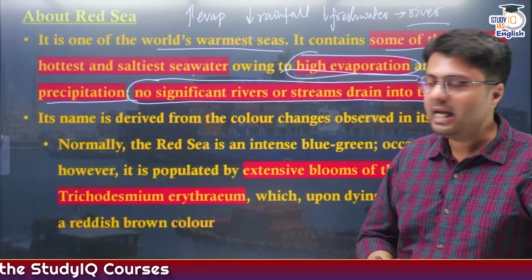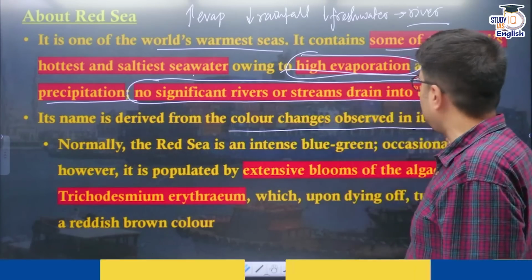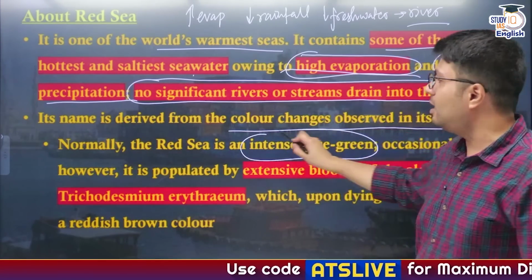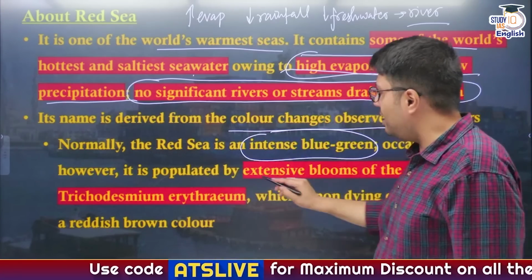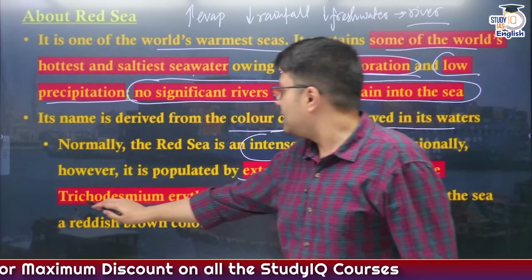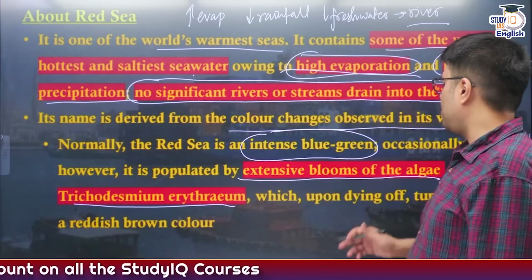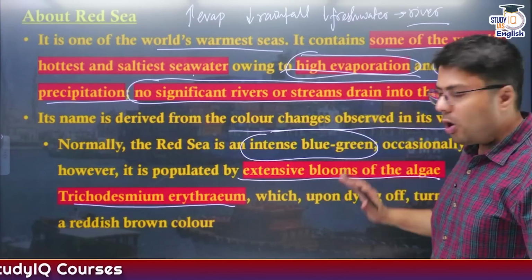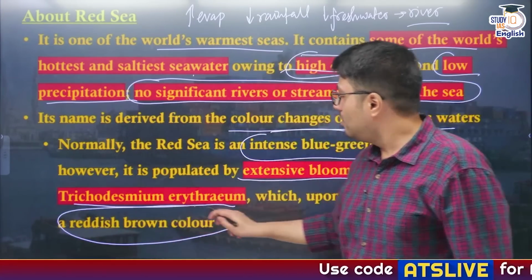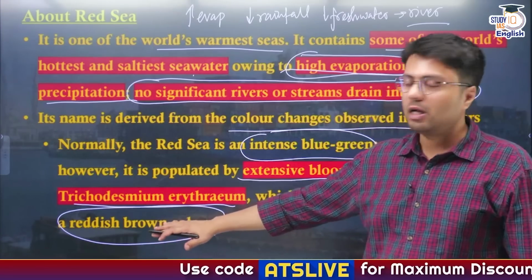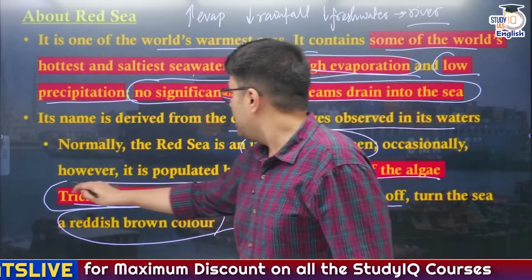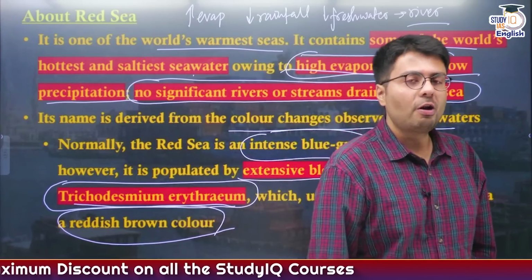Now the name of Red Sea is derived from the color changes that are observed in the waters of Red Sea. Normally the Red Sea is of intense blue-green color, and occasionally Red Sea becomes populated by an extensive bloom of algae known as Trichodesmium erythraeum, right? So this algae gives the reddish brown color to the Red Sea, and therefore the name of Red Sea is due to this reddish brown color, which happens due to this algae, Trichodesmium erythraeum. So this is what you need to remember about Red Sea.